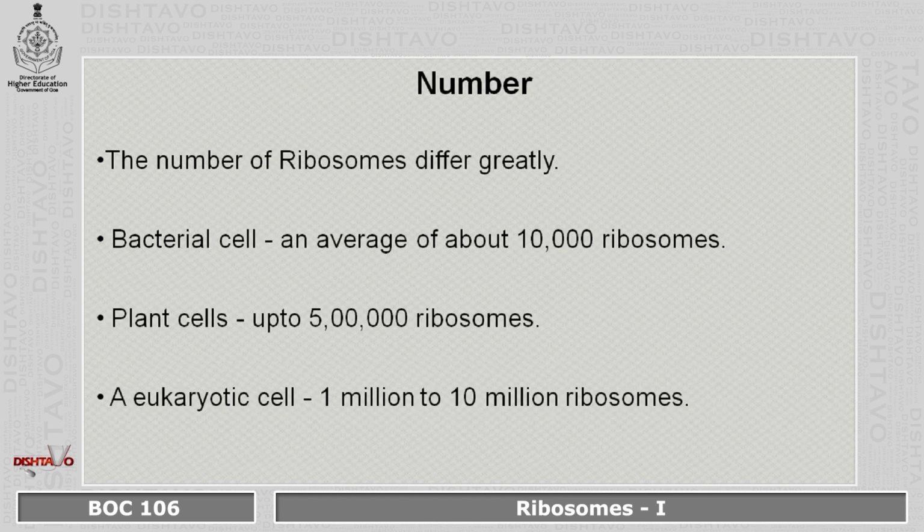Number. The number of ribosomes differs greatly. In bacterial cells, an average of about 10,000 ribosomes are seen. In plant cells, up to 5 lakh ribosomes. In eukaryotic cells, 1 million to 10 million ribosomes.